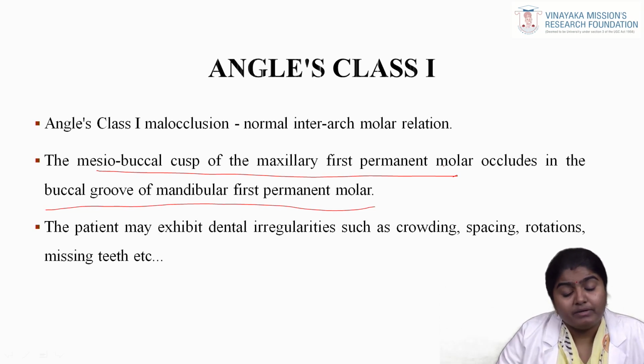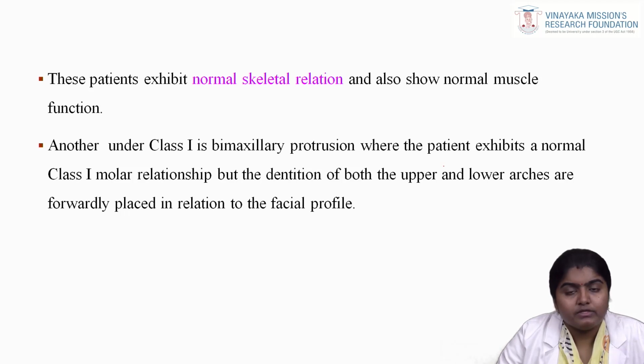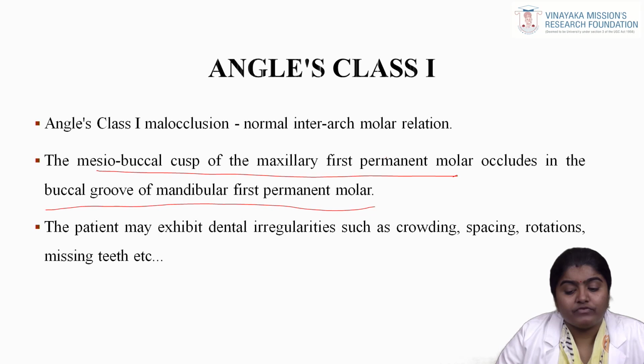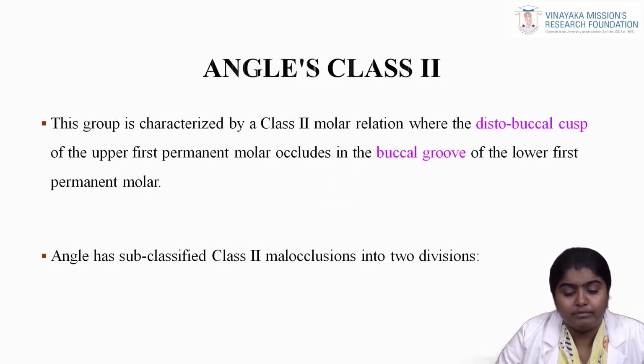The patient may exhibit various irregularities such as crowding, spacing, rotation and missing teeth, and also exhibits a normal skeletal relation, whereas in other cases, class 1 is based on bimaxillary protrusion. Kindly note, so far we have seen Angle's class 1 malocclusion, which is based on the mesiobuccal cusp of the maxillary first permanent molar occluding with the buccal groove of the mandibular first permanent molar. Next, we will be seeing Angle's class 2.